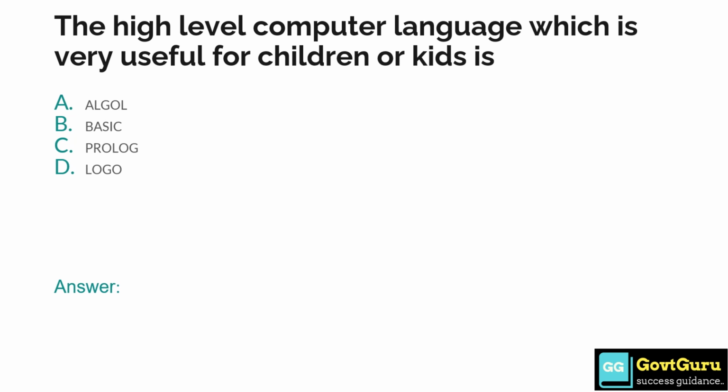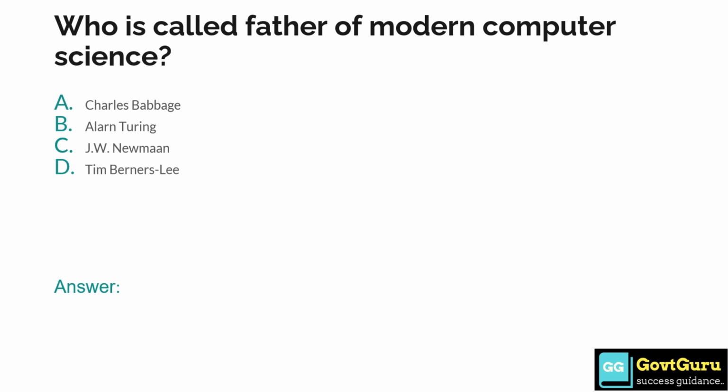The high level computer language which is very useful for children or kids is option A, Algol, option B, Basic, option C, Prolog, and option D, Logo. So the answer is option D, that is Logo. Who is called the father of modern computer science? Option A, Charles Babbage, option B, Alan Turing, option C, J.W. Newman, option D, Tim Berners-Lee. So the answer is option B, that is Alan Turing.